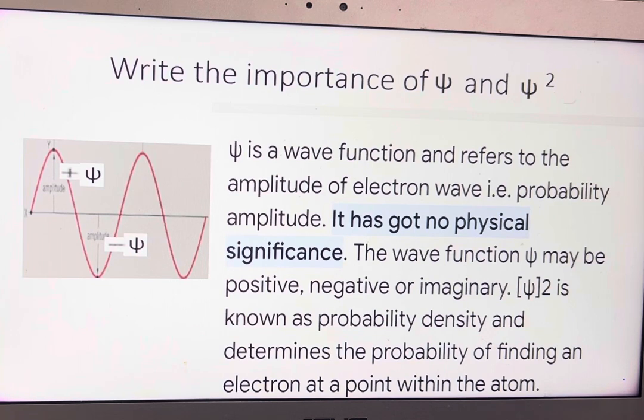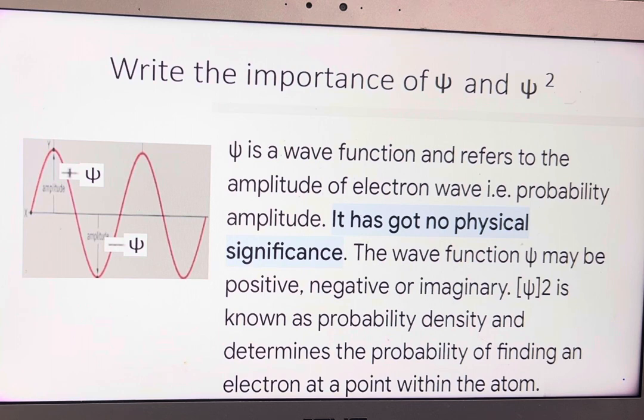In an atom, if you take a point, the probability of finding the electron may be maximum or zero. If the probability, psi square, is zero, that is called a node. If psi square is a maximum, that is called an orbital. Later we will learn in the next videos. Psi square is a probability function.